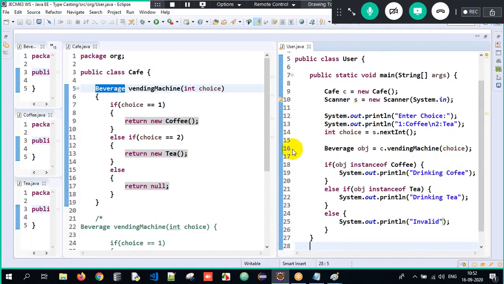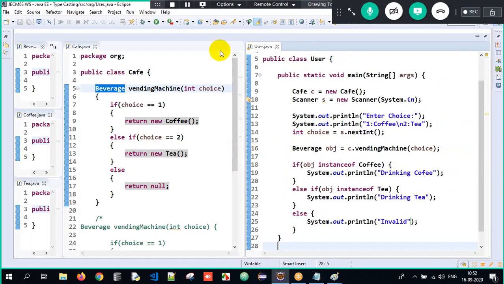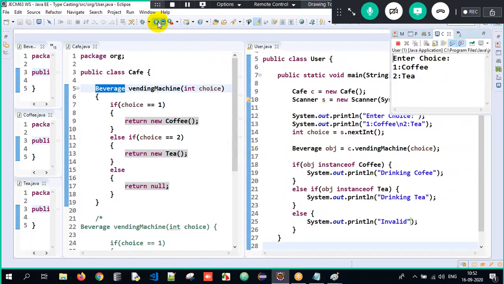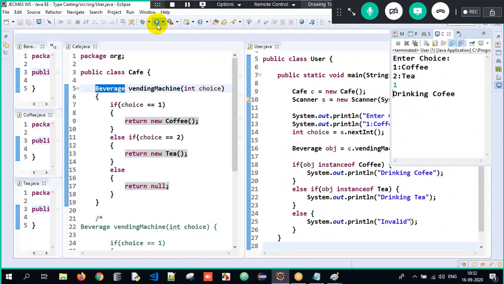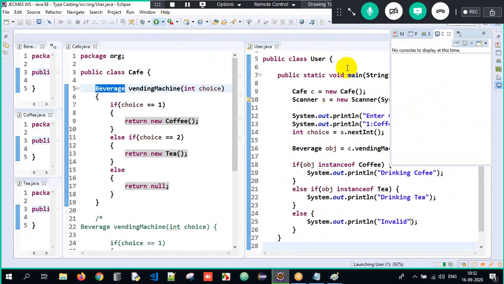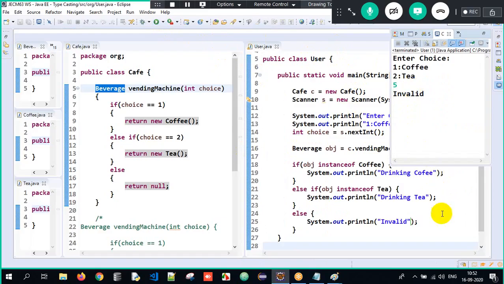So now you have to just understand the flow here. When I execute it, I'll give it as 1. Can you see? Drinking coffee. Is it working fine here? Because the choice is 1, drinking coffee. I execute it again, 2, drinking tea. It works fine. If I give it as 5, see, invalid here. That's it.